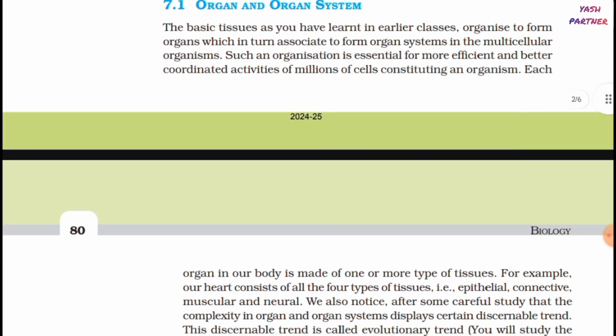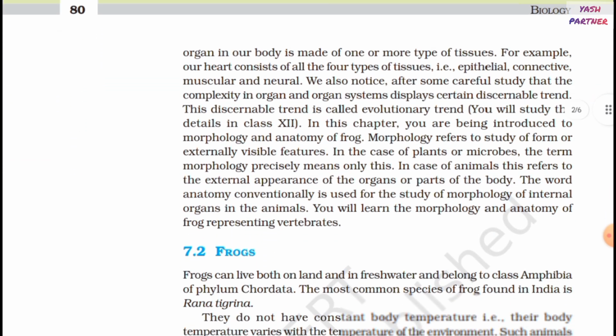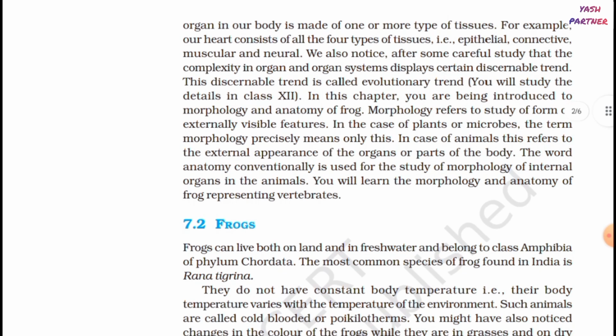7.1 Organ and Organ System. The basic tissues, as you have learned in earlier classes, organize to form organs which in turn associate to form organ systems in the multicellular organisms. Such an organization is essential for more efficient and better coordinated activities of millions of cells constituting an organism. Each organ in our body is made of one or more types of tissues. For example, our heart consists of all the four types of tissues, that is epithelial, connective, muscular and neural.